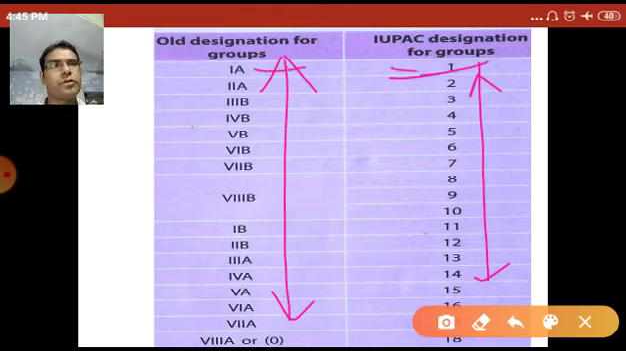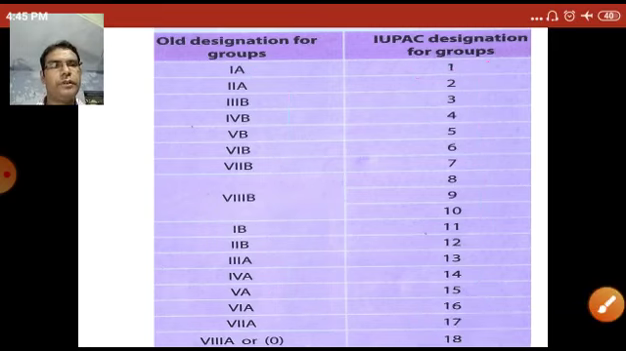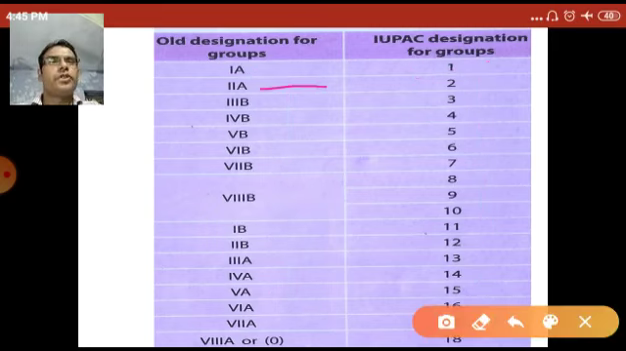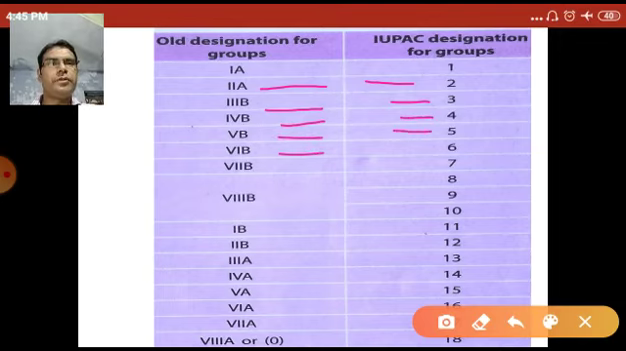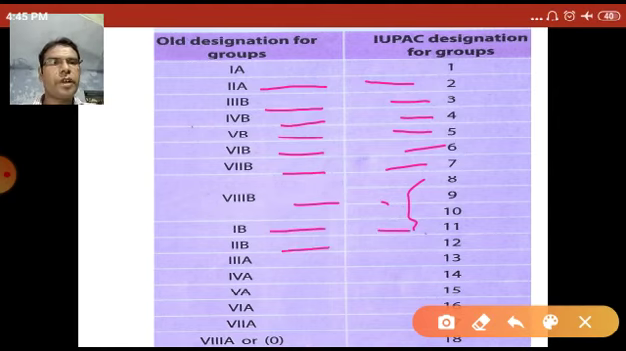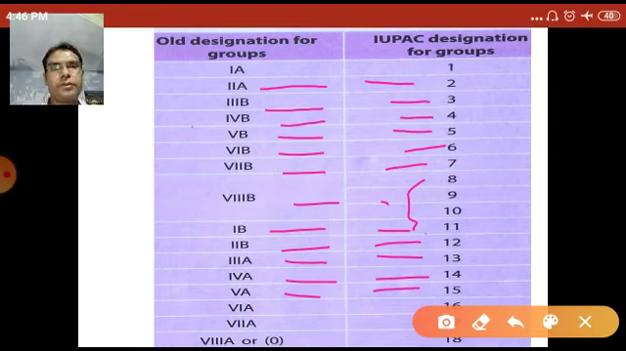1A is group number 1. 2A, group number 2. 3B, group number 3. 4B, group number 4. 5B, group number 5. 6B, group number 6. 7B, group number 7. 8B, group numbers 8, 9 and 10. 1B, group number 11. 2B, group number 12. 3A, group number 13. 4A, group number 14. 5A, group number 15. 6A, group number 16. 7A, group number 17. 8A or 0, group number 18.